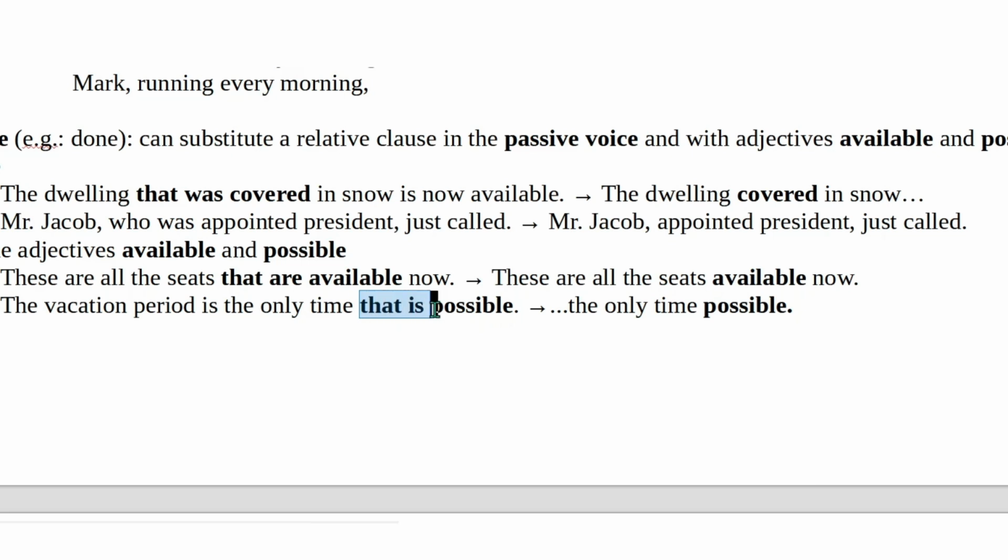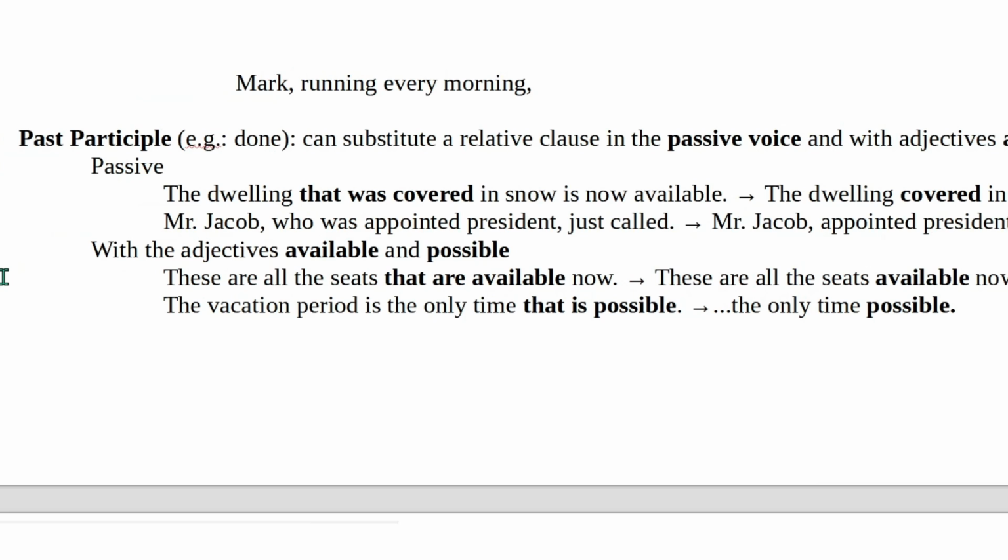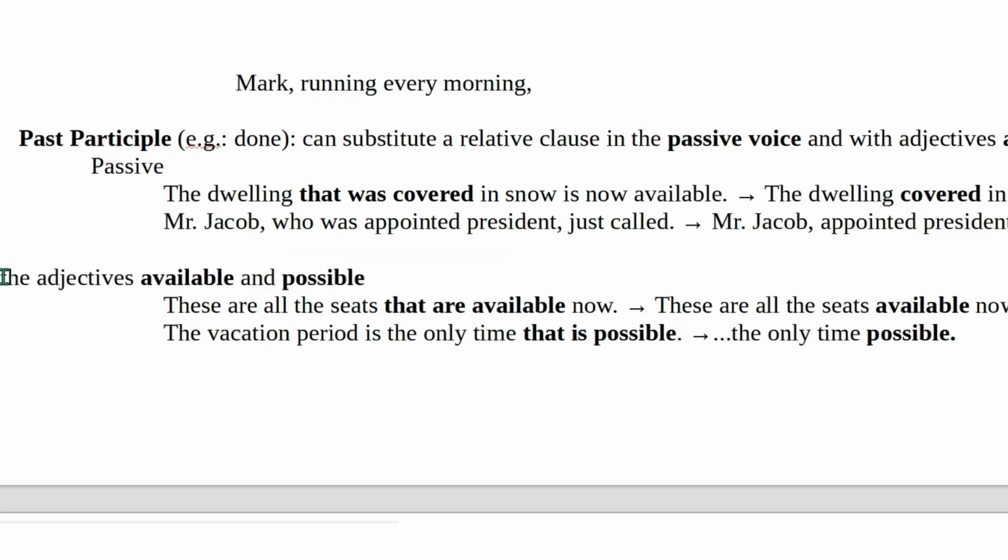Because it is an adjective, not a verb. Yes, this is an adjective. So technically not really here, right? Maybe it's a new section, right? But here it was under this topic. So I put it here, but maybe it's like a new section. Looks different from past participle, right?